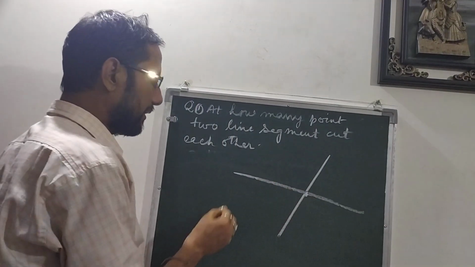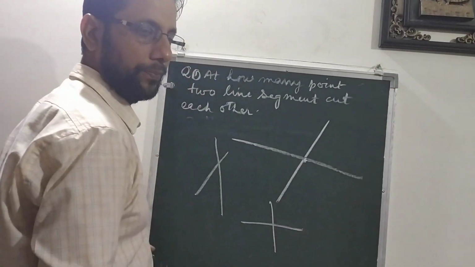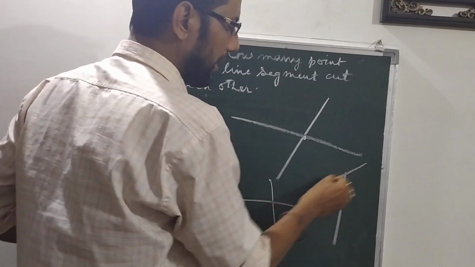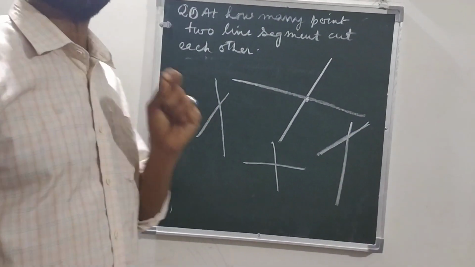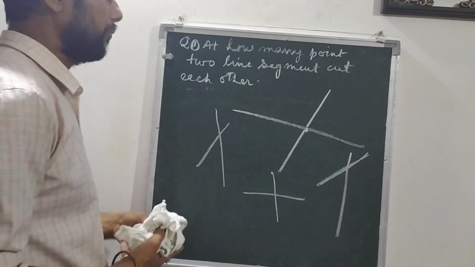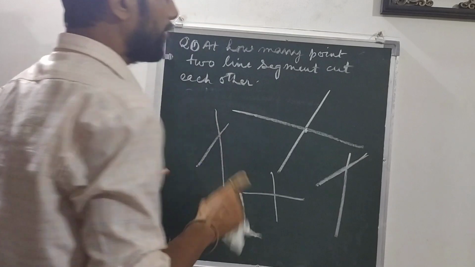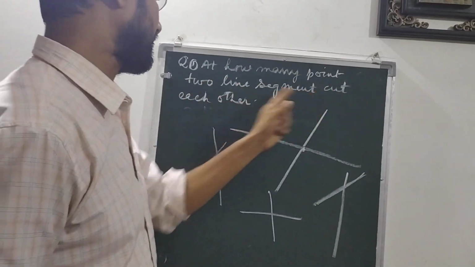So it can be like this, it can be like this also, it can be like this also. So many ways it can cut, but it will cut at only one point. So students, now hope you have understood this one. So at how many points do two line segments cut each other?